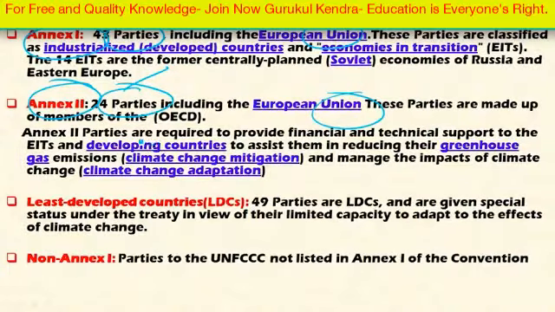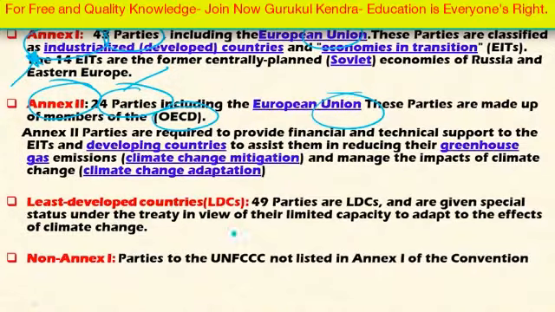And Annex 2 countries include 24 parties, including European Union countries and some of the countries of the OECD. And these Annex 2 countries have the responsibility to provide financial and technical support to the developing countries to assist them in reducing the global greenhouse gas emissions in the areas of both climate change mitigation as well as climate change adaptation. So here Annex 2 countries provide money and technology resources to the developing countries to reduce the greenhouse gas emissions in these developing countries. Annex 1 countries are mandated to reduce global greenhouse gas emissions. So these are legally obligated to reduce the global greenhouse gas emissions under the Kyoto Protocol.